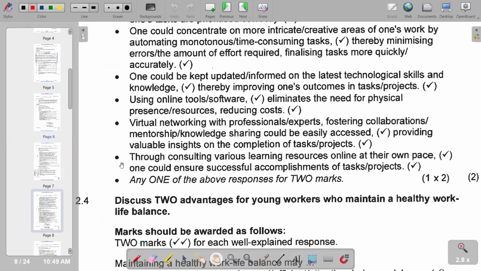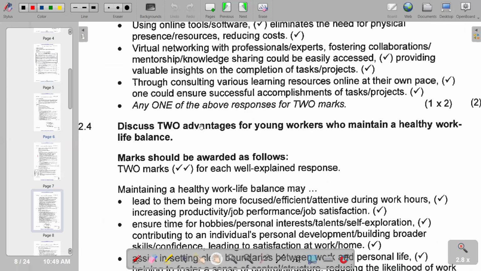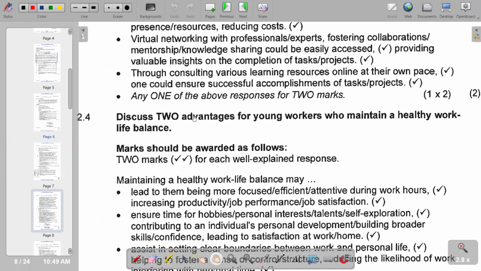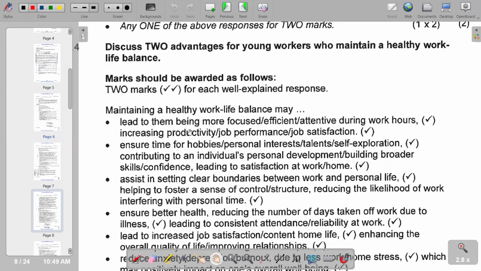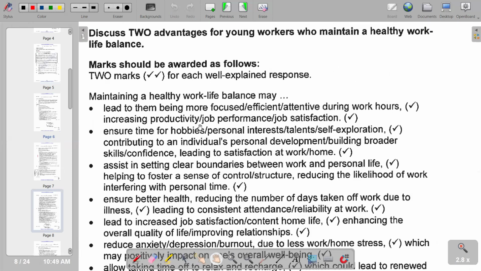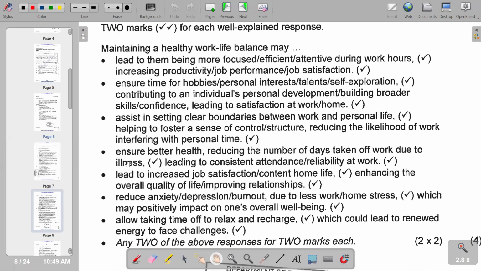So we go to 2.4, which reads, discuss two advantages of young workers who maintain a healthy work-life balance. So what are the advantages of young workers who maintain a healthy work-life balance? We are saying maintaining a healthy work-life balance may lead to them being more focused or more efficient, or also ensure time for hobbies or personal interests. So basically, these are some of the points that we can include that are also correct.